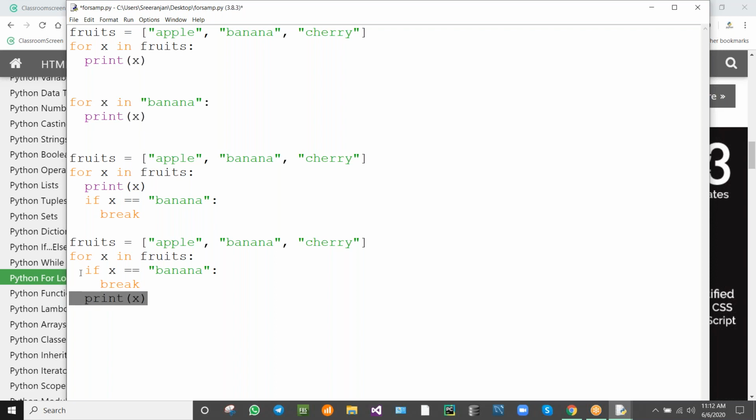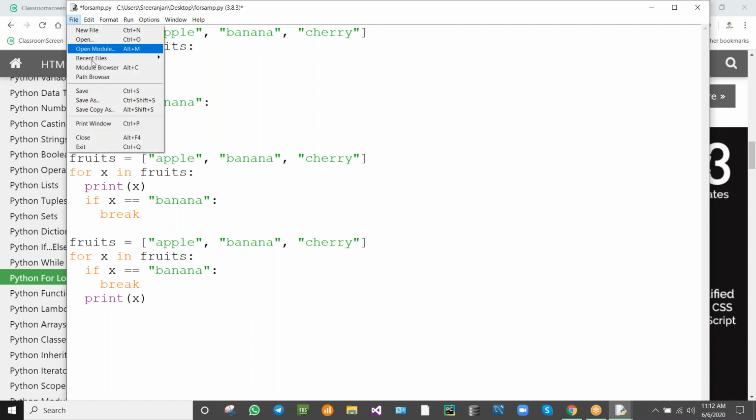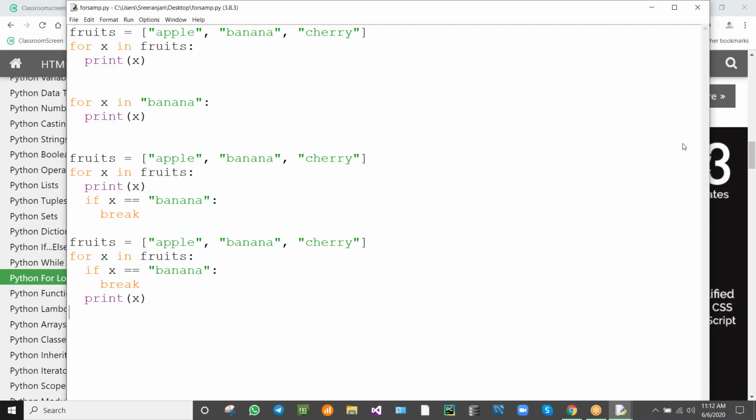Print we are giving after checking the banana, I mean after checking the condition. So what will be the output?